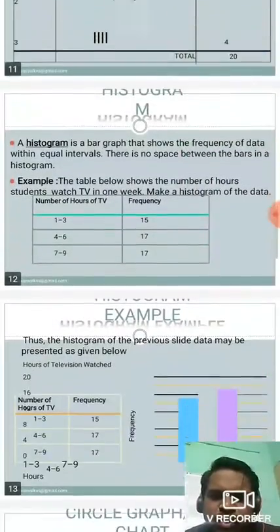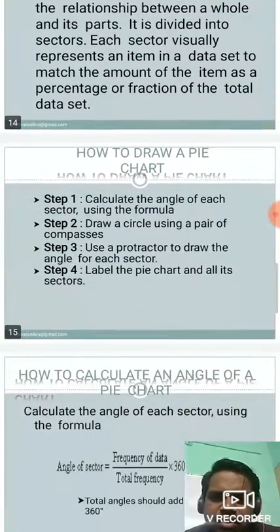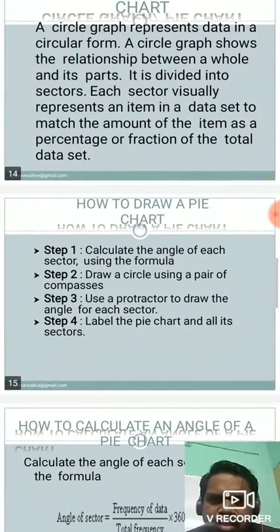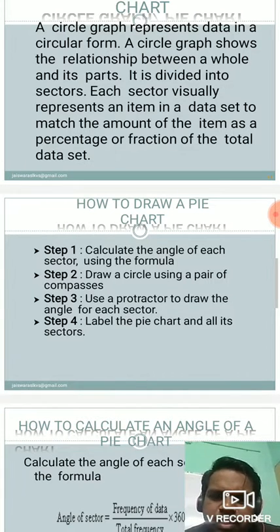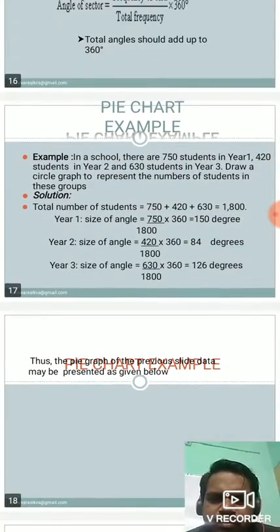about frequency, and then after we'll learn how to draw a pie chart, how to draw a circle chart, that is circle graph you may say.